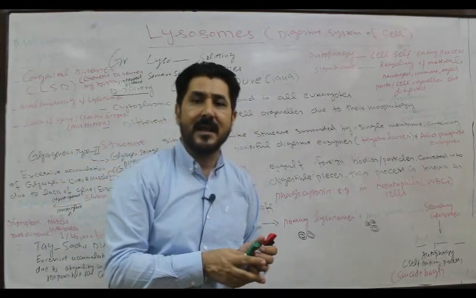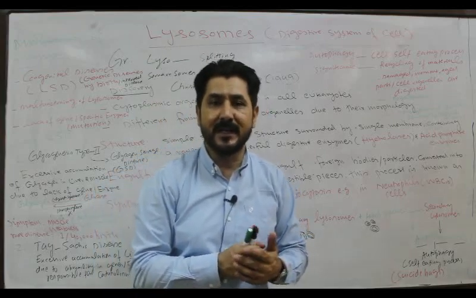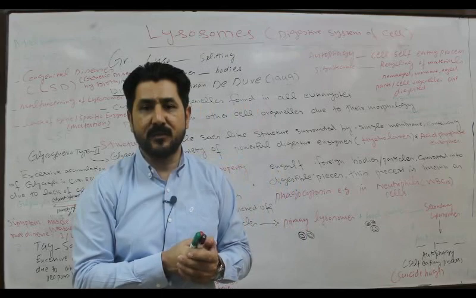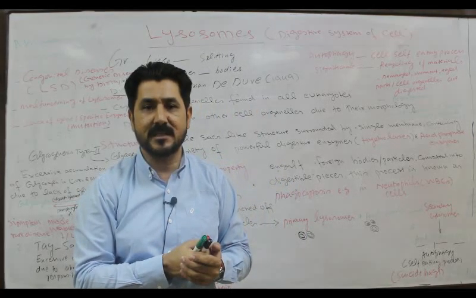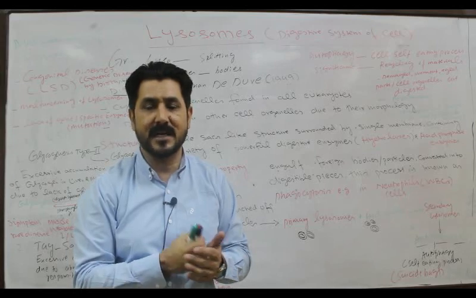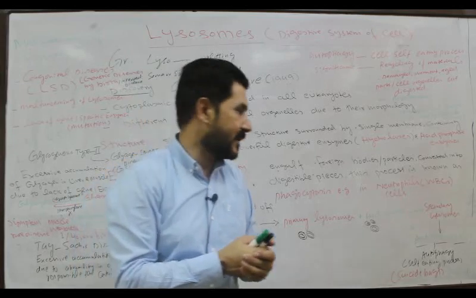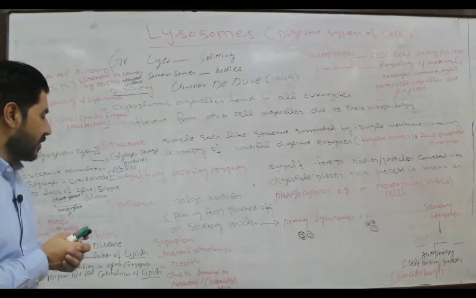That is, lysosomes are such bodies which are involved in the engulfing of food, not only their own damage but also causing the death of the cell in which they were present. So that is why, because of this property, they are called autophagosomes.